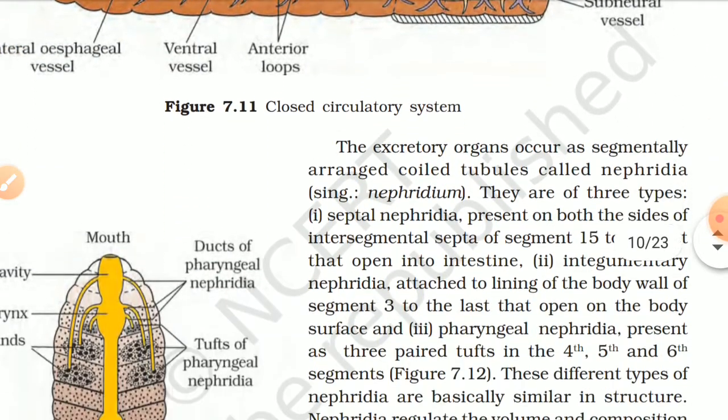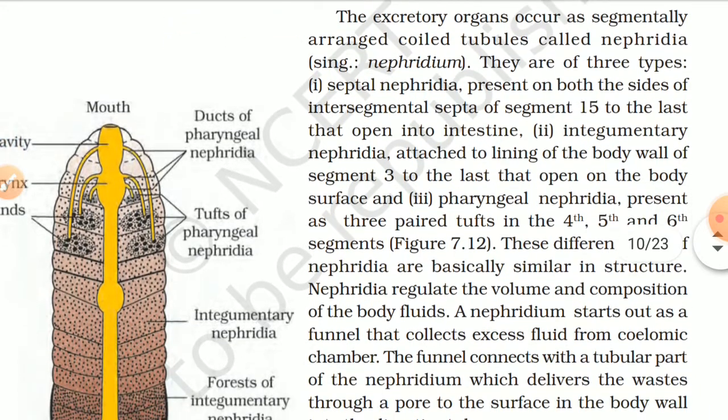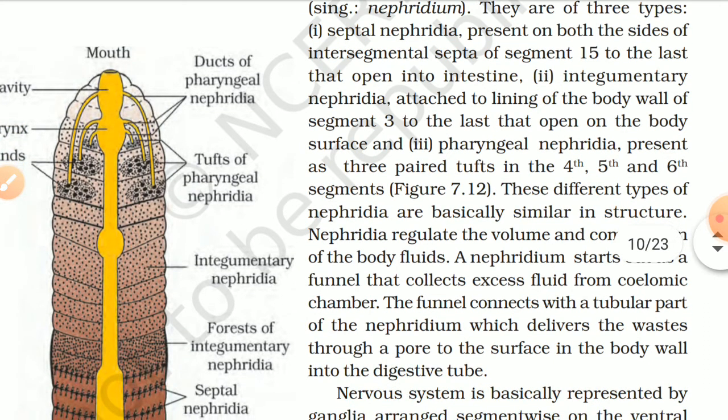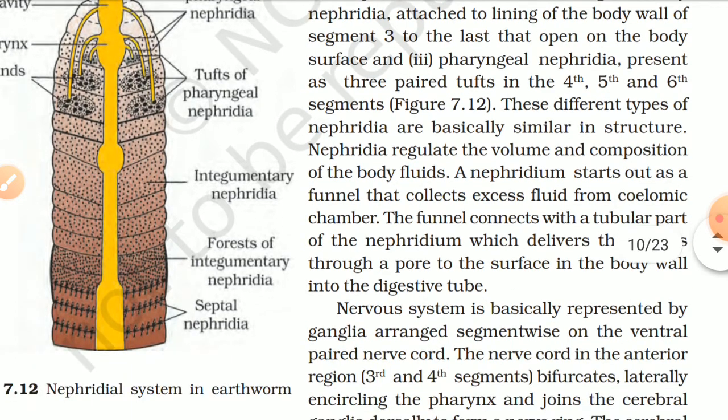The excretory organs occur as segmentally arranged coiled tubules called nephridia. They are of three types: septal nephridia, present on both sides of the intersegmental septa of segment 15 to the last, that open into the intestine; integumentary nephridia, attached to the lining of the body wall of segment 3 to the last, that open on the body surface; and pharyngeal nephridia, present as three paired tufts in the 4th, 5th, and 6th segments. Figure 7.12. These different types of nephridia are basically similar in structure.